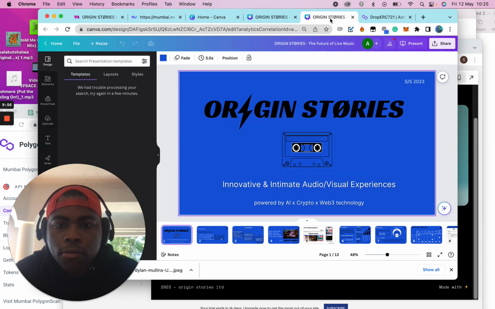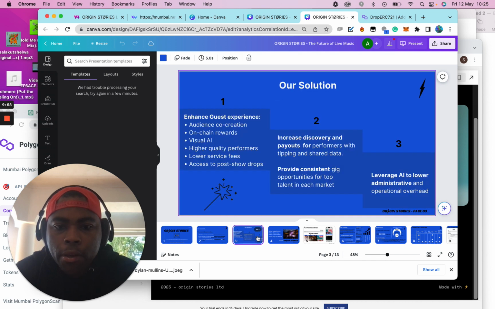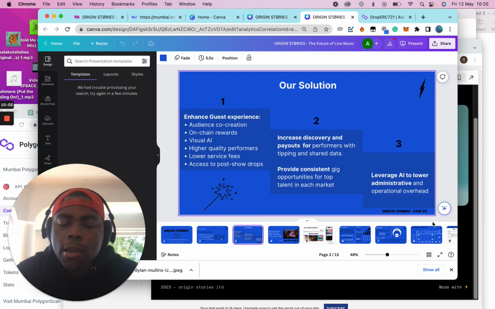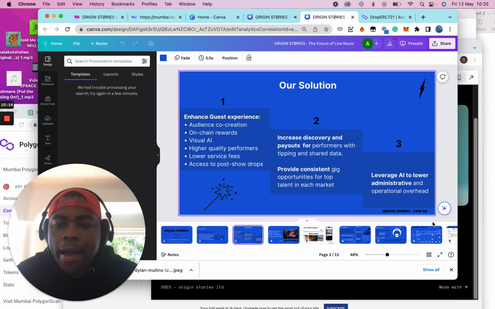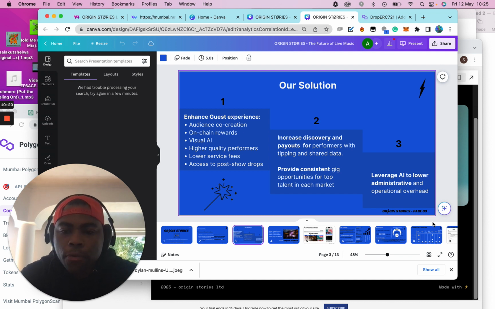If you remember in the initial deck, we talked about the ability to leverage AI to lower administrative and operational overhead. So I really want to start creating interesting strategic workflows that can be given to assistants that can help specialists in different markets compile data and also be able to give that out to artists through a token-gated directory.